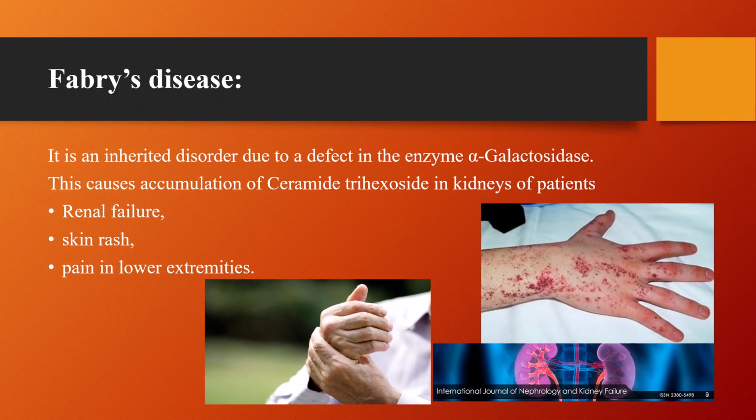4. Fabry's disease. Fabry's disease is caused by a defect in the enzyme galactosidase. The accumulated lipid is ceramide trihexoside. It mainly affects the kidneys, skin, and nerves. Clinical features include renal failure, skin rash, severe pain in the lower extremities, and cardiovascular complications. Fabry's disease commonly presents in adolescence or adulthood.